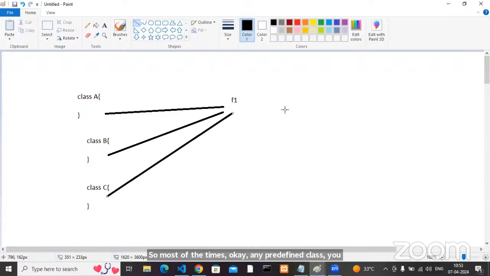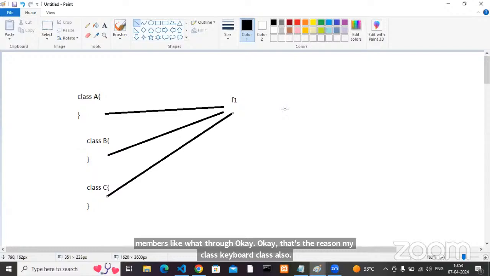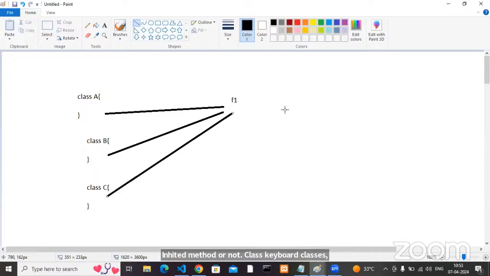So most of the time, in any program, any predefined class, they do not place any member directly. They place the members through inheritance only. That is the reason that in my class keyword classes, any method that is there, they converted the own method into an inherited method. Class keyword classes and functional classes work the same, normally.